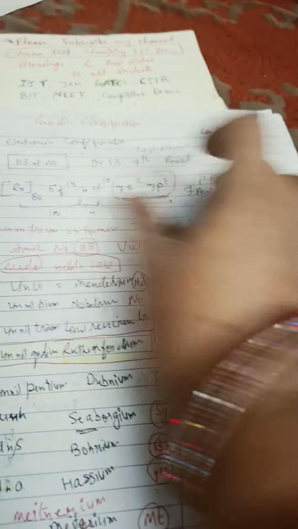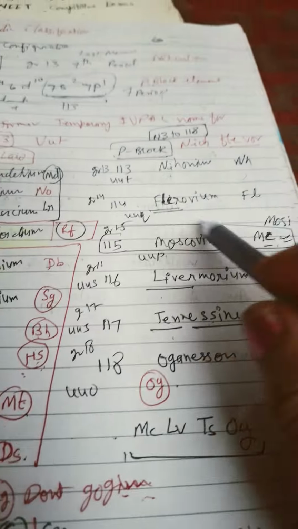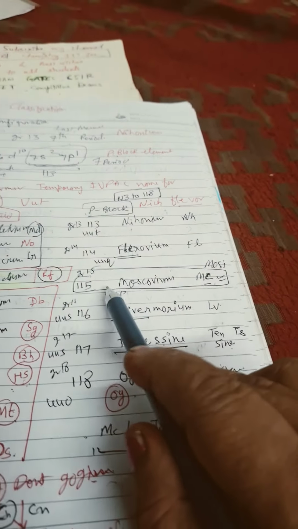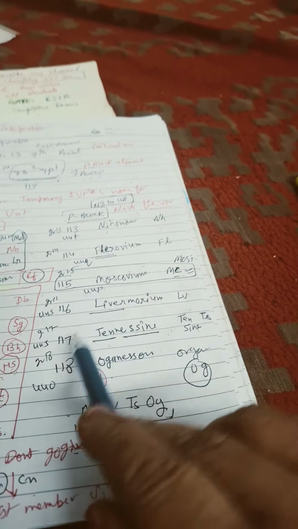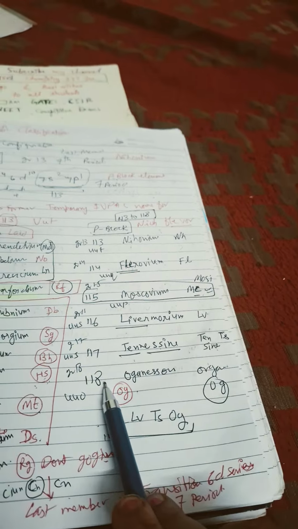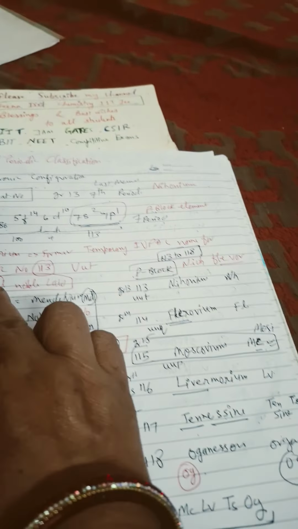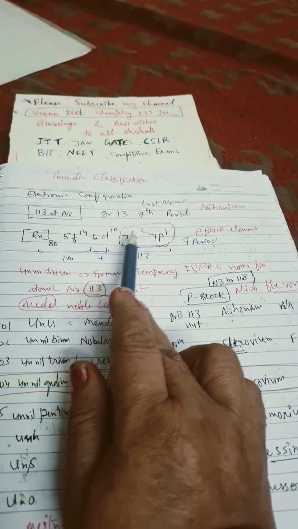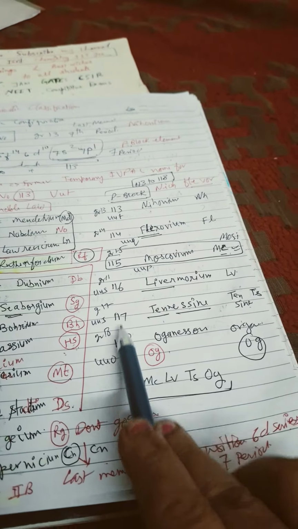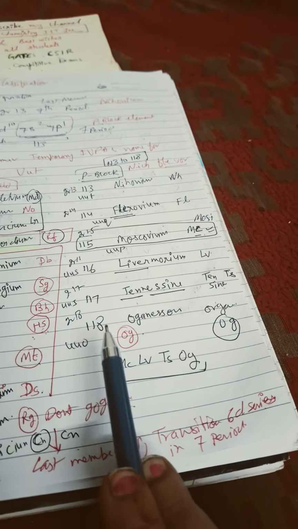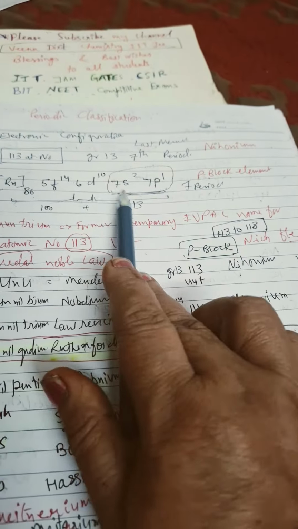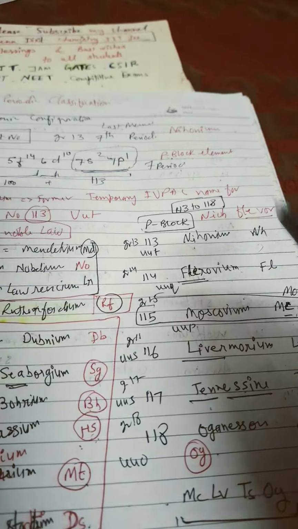So this will go everywhere. Here it will be 7s2 7p2, 7p3, 7p4, 7p5, 7p6. How easy it is. You write from here to here, and then 7s2 7p1, only p1 is changing: p2, p3, p4, p5, p6, and the rest will remain the same. So in this way you can complete it.